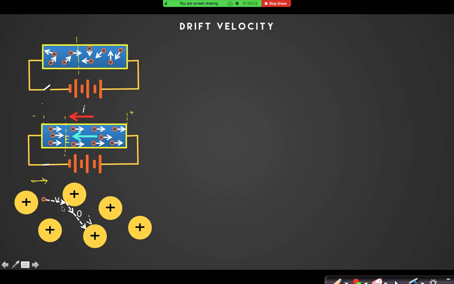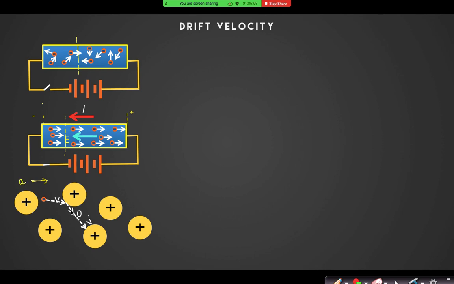Yes, I'm saying that when the electrons collide with these lattice structures, most of the kinetic energy of the electrons will be lost as heat energy, which we know as Joule's heating effect. So as most of the energy is lost, again electrons have to start nearly from zero velocity. But even if the electrons start in any arbitrary random direction, yes, definitely it's accelerating due to the electric field.